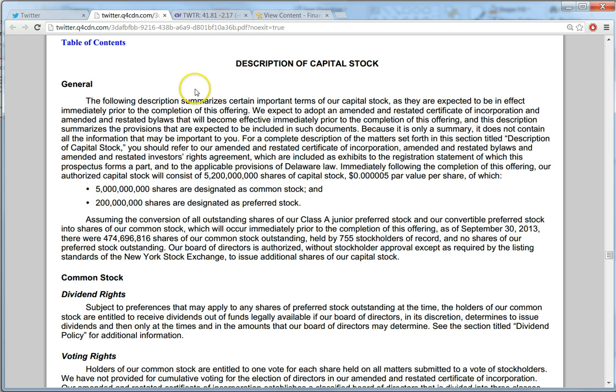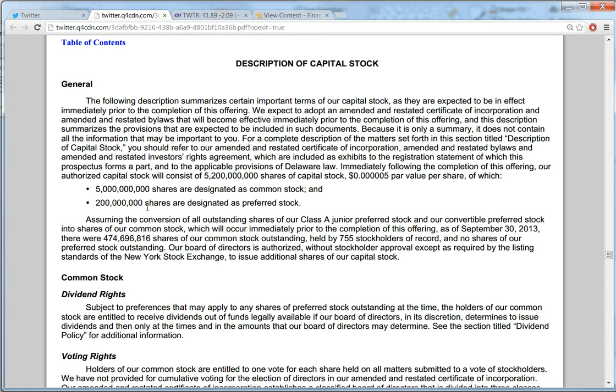And so this S1 shows Twitter's description of capital stock, and we can see here that they are authorized to issue 5 billion shares of common stock, and they are authorized to issue 200 million shares of preferred stock.